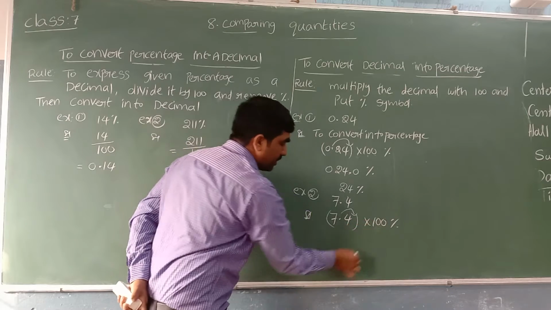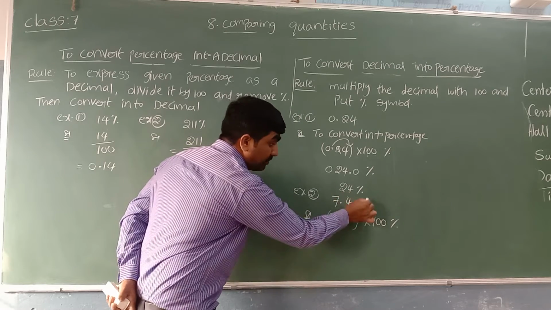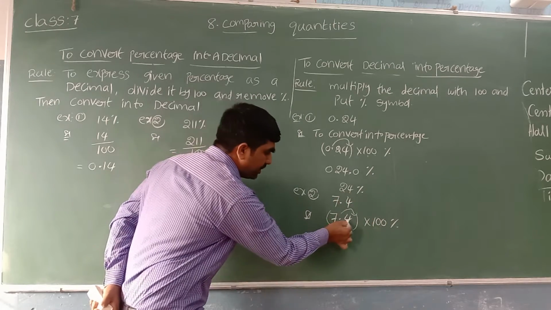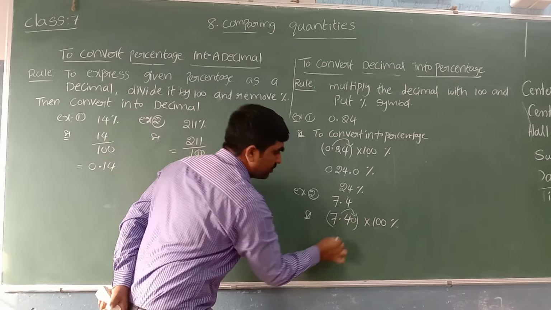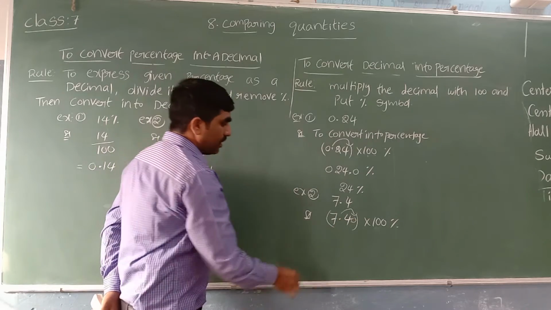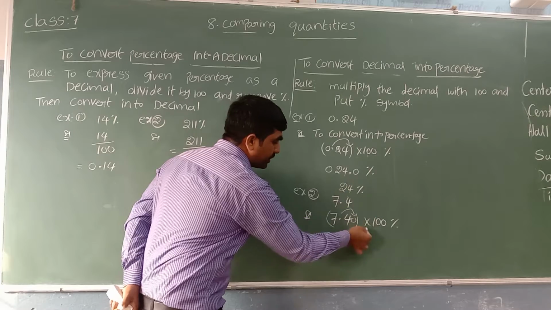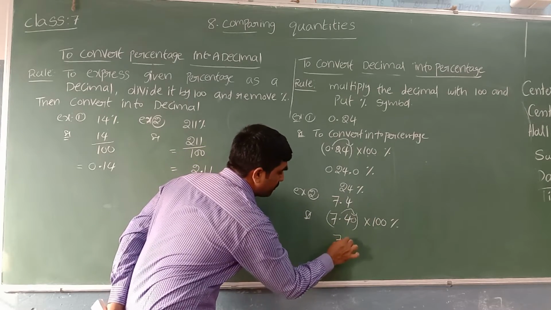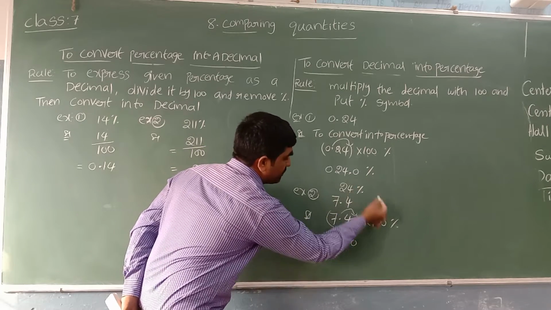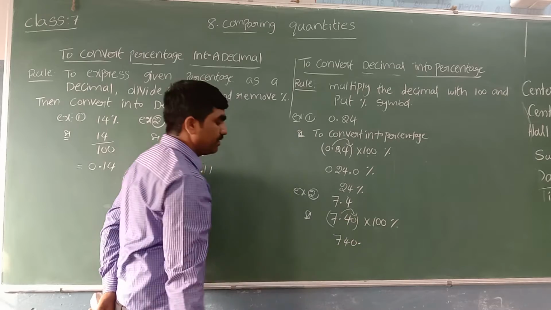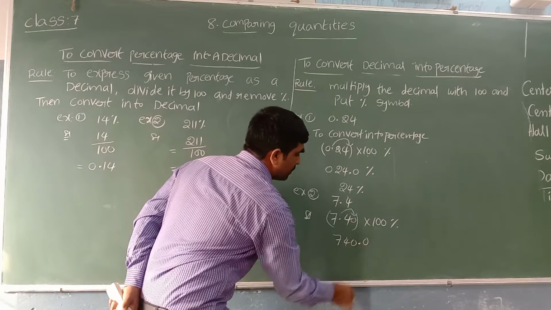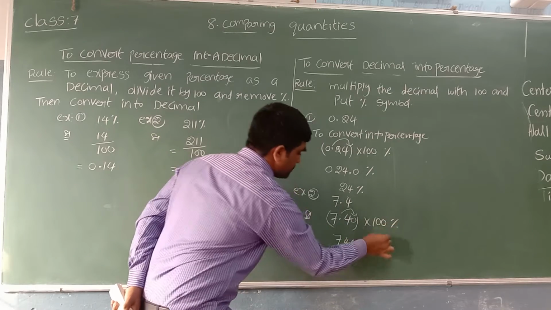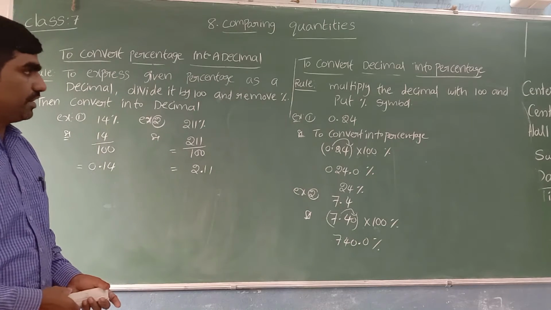Here 2 zeros are there, so the decimal point is shifted to after 2 digits. But only one digit is there. You can keep one more digit, which is 0. Now the decimal point is shifted to after 2 digits. We can write 740. If there is no decimal part, you can write 0. Put the percentage symbol as it is. Hope it is clear.